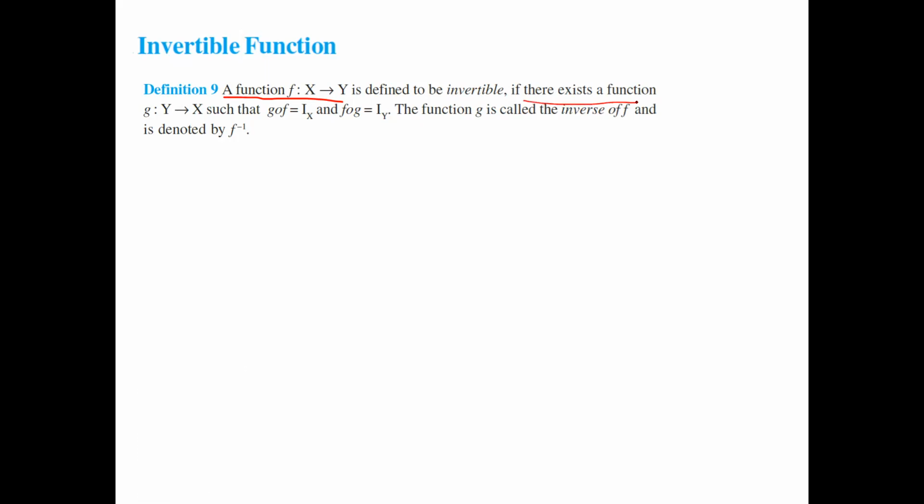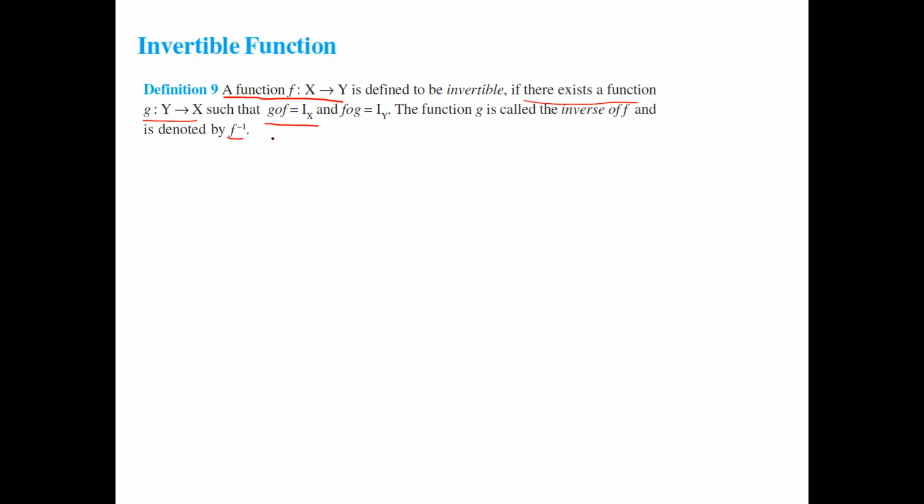If there exists a function g, the reverse function, that is from y to x, such that g composition of f equals Ix and f composition of g equals Iy. What is Ix? Identity function with respect to set x, and Iy means identity function with respect to y. The function g is called the inverse of f, and is denoted by f inverse.